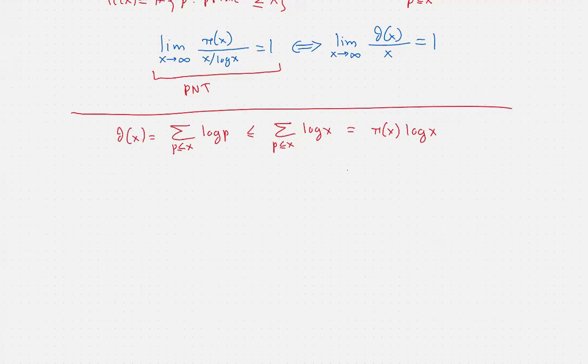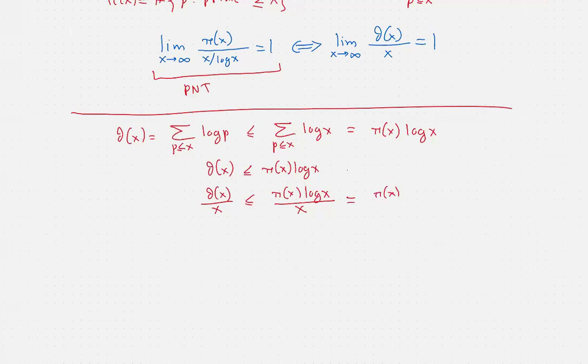And if we divide both sides by x, then we get that theta of x over x is less than or equal to pi of x times log x over x, which, by the way, is the same thing as pi of x over x over log x. So, we're going to treat them as the same.